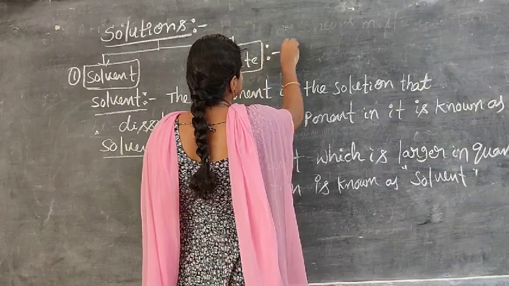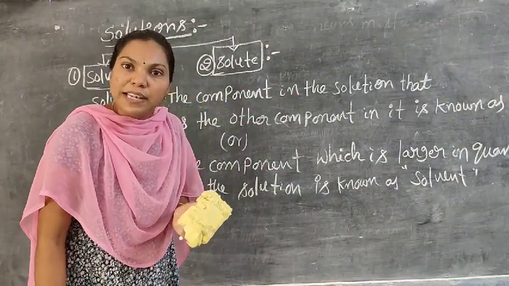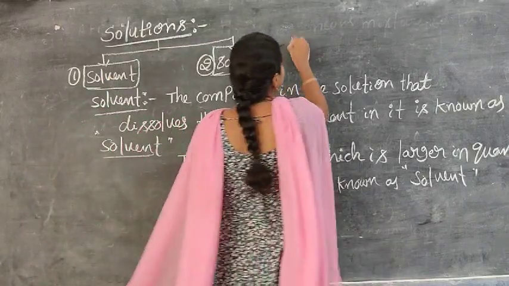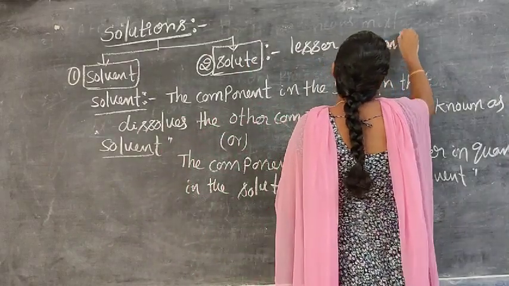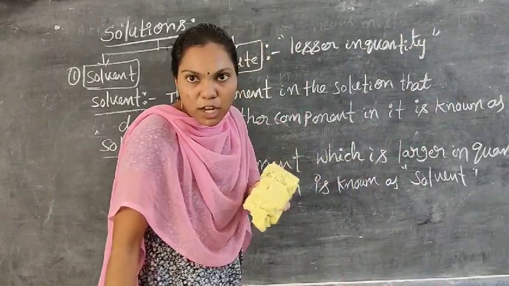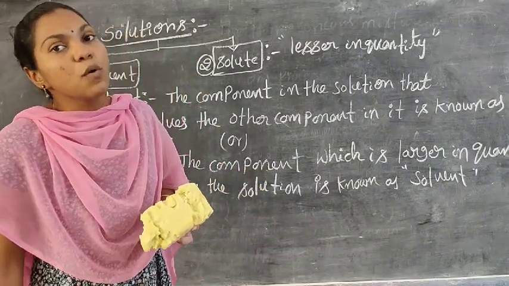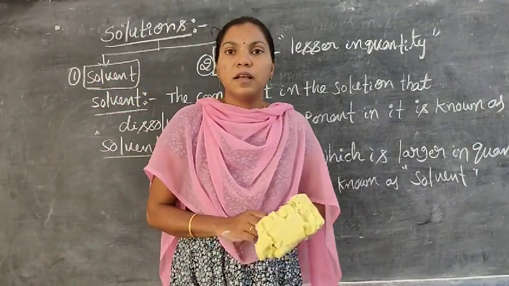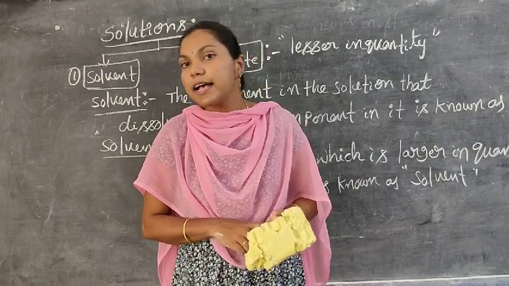What is solute? The component which is lesser in quantity in a solution is known as the solute. Or otherwise, the component that dissolves in the solvent is also known as the solute.